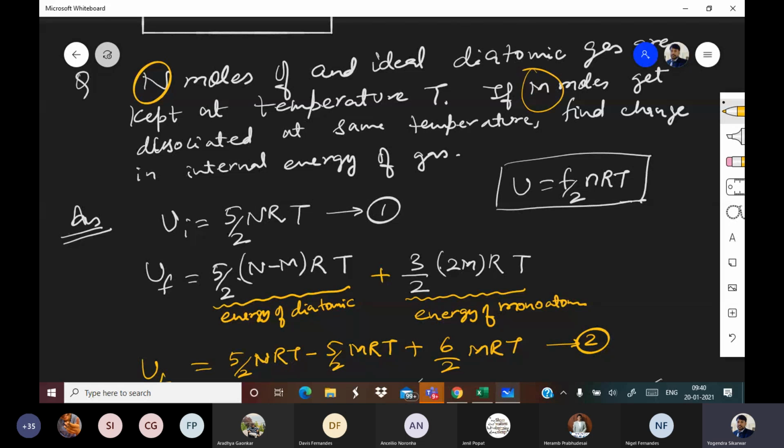M, right? So if M are getting dissociated out of N, then how many of diatomic are left? N minus M, sir. Clear? Yes, sir.